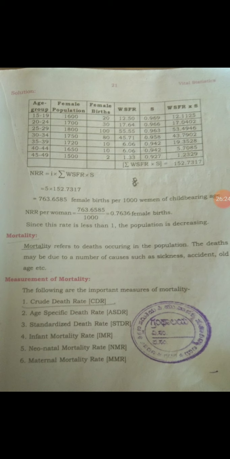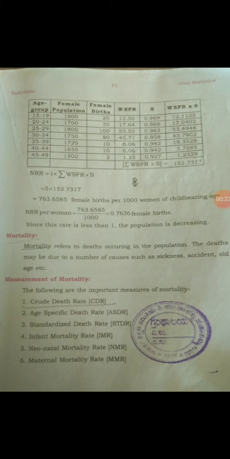So 5 into 152.7317 gives you the net reproduction rate equal to 763.6585 female births per 1000 women of childbearing age.